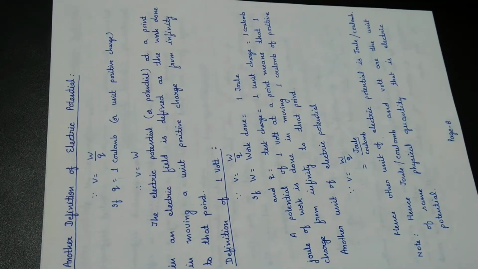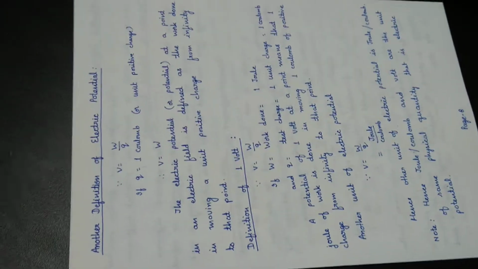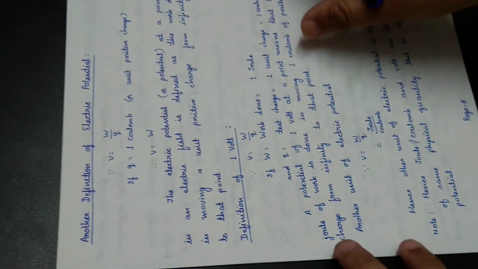To bring a unit charge from one place to another place, the amount of work to be done is called the electric potential. A very simple definition.